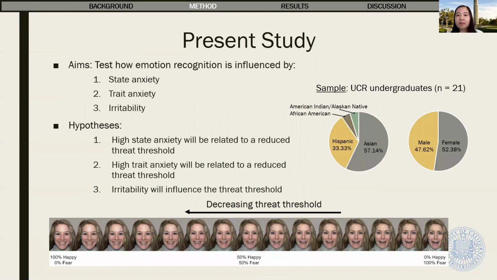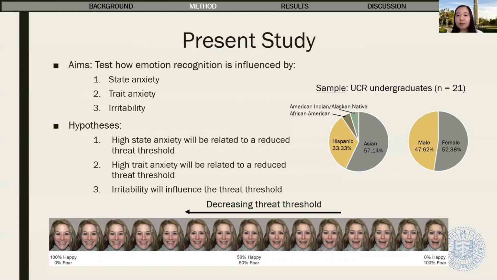In this study, we investigated the effects of state and trait anxiety on recognition of facial expressions. Based on previous work, we hypothesized that people with high trait anxiety and state anxiety would be biased to see these ambiguous faces as more threatening. We refer to this as having a reduced threat threshold, which indicates greater sensitivity in detecting negative emotions. Because anxiety and irritability are frequently comorbid, we also investigated effects of irritability on emotion recognition in exploratory analysis. However, we were agnostic about the direction of this relationship.